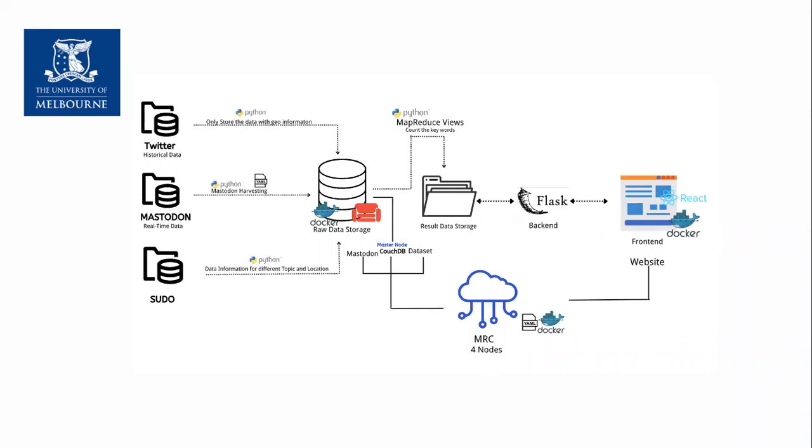Well, the entire application is built on the University of Melbourne Research Cloud and collaborates with Ansible, DB, backend connection, and front-end design. Moreover, the architecture of the application is specially designed to focus on scalability, cloud computing, data analysis, and stream data analysis. We first process the Twitter data locally based on geographic information and upload the filtered data to CouchDB, then get the data on the Mastodon server by running Mastodon harvesting and storing it in CouchDB. And the pseudo data is done in the same process.